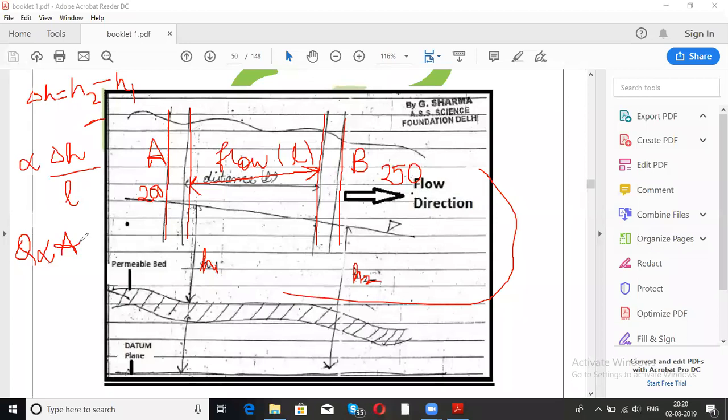Did you understand? So I got three things. Q, the volume of water flowing per unit time, is denoted by Q, and we also call it flow ratio or flow rate. So this is Q, the volume of water flowing per unit time. This is definitely directly proportional to the cross sectional area, because the cross sectional area of the aquifer will matter, and it is also directly proportional to the vertical drop in the water table divided by flow distance.